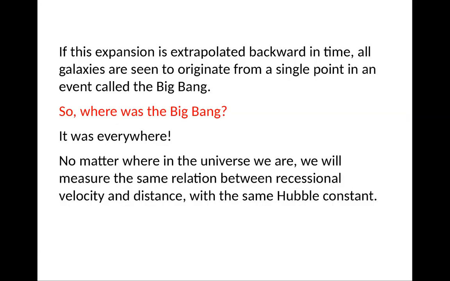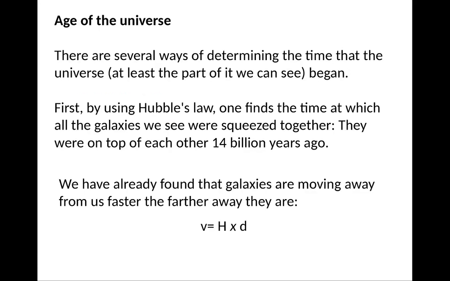So if we extrapolate this expansion backwards in time, then all galaxies are seen to originate from a single point in an event called the Big Bang. So the question might be, where was the Big Bang? Well, it was everywhere, because the Big Bang created space and time. So no matter where we are in the universe, we are measuring the same relation between recessional velocity and distance with the same Hubble constant.